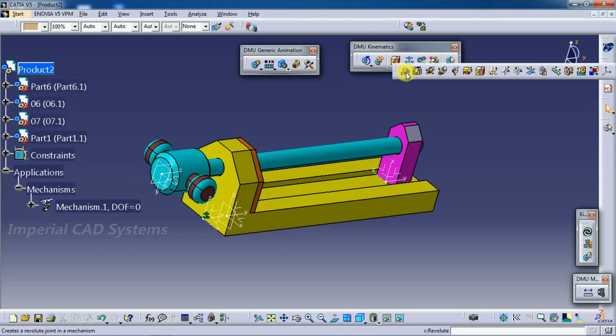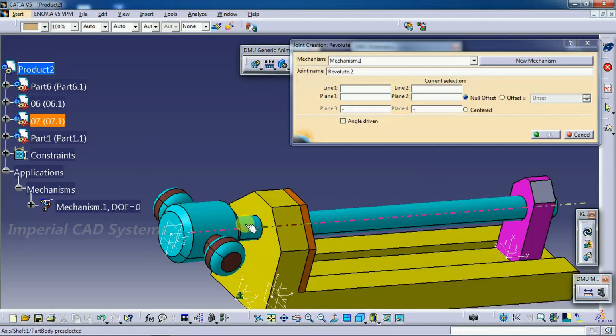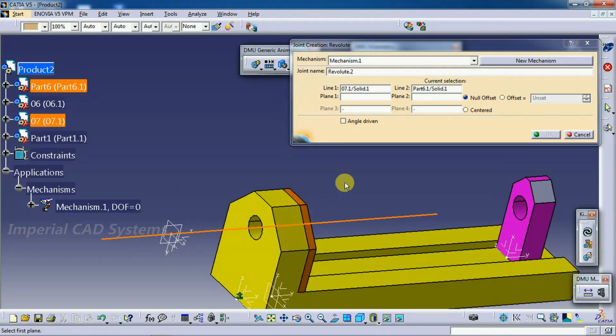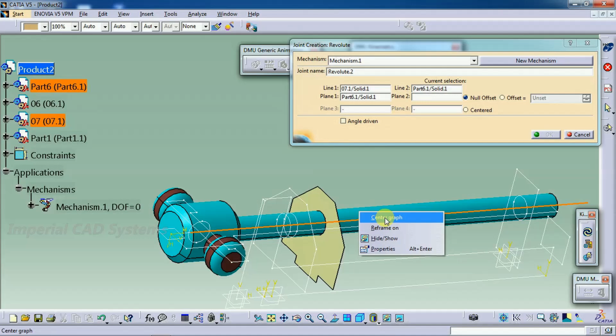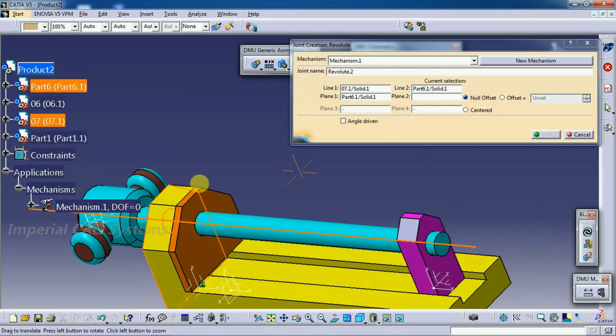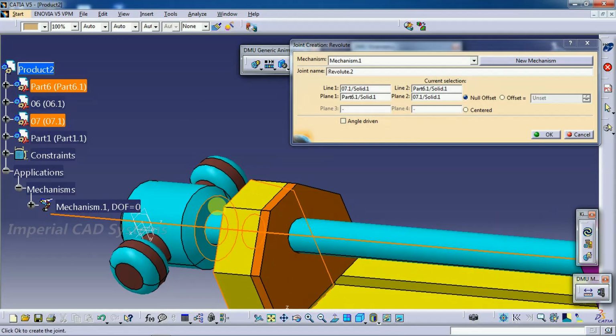Go to Revolute joint. To this spindle, to this vice. See, line 1, I select the spindle axis. Then line 2, I hide this, select the cylindrical axis. Then plane 1, I select this plane. Plane 2, I select this surface.